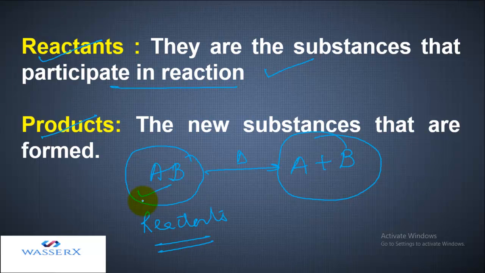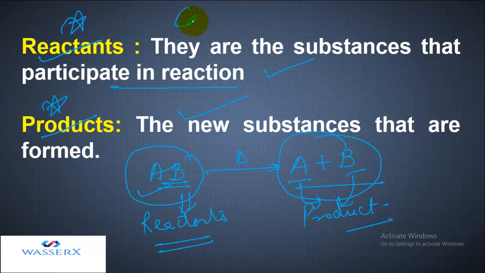So reactants are always compulsory. They undergo a certain change, whether they are reacting or breaking, and finally they form new substances. The new substances that are formed are called products. So in this reaction, AB is the reactant, and A is a product and B is another product.